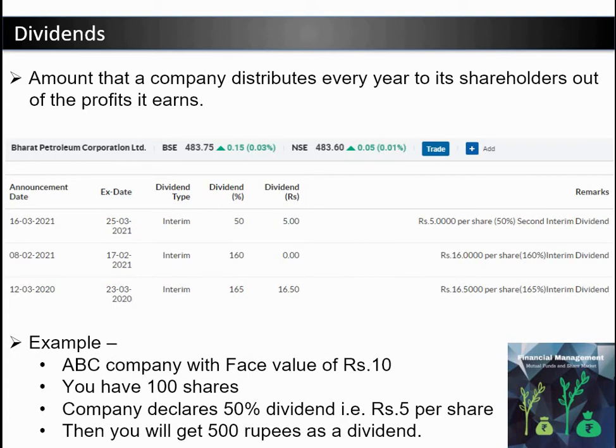You can see Bharat Petroleum has distributed 3 interim dividends over the last 1-year period. Dividend amount depends on face value. Suppose ABC company has a face value of rupees 10 per share and this company declared a 50% dividend, that is 5 rupees per share. So if I am having 100 shares of ABC company, then I will get 500 rupees in the form of dividend, and it is directly credited into our bank account. So for the last 1 year BPCL has given almost 37.5 rupees per share in the form of dividend.